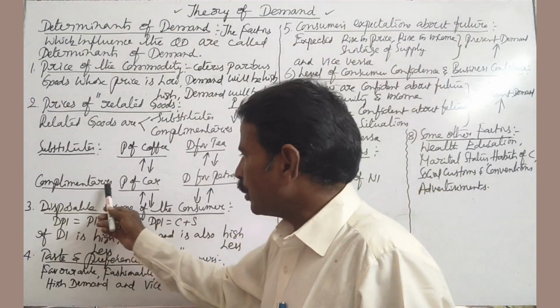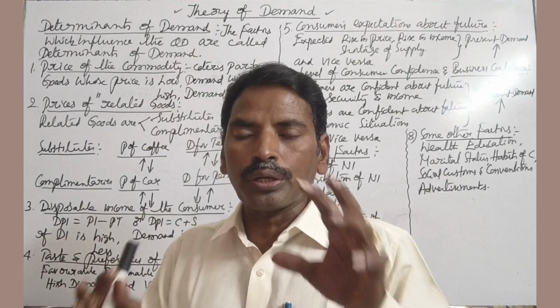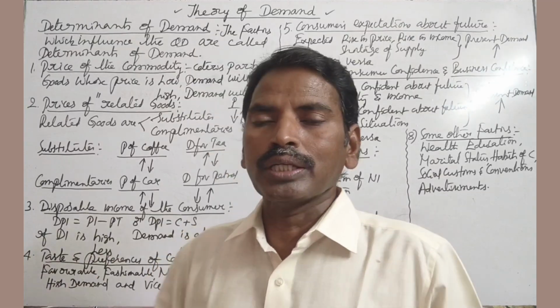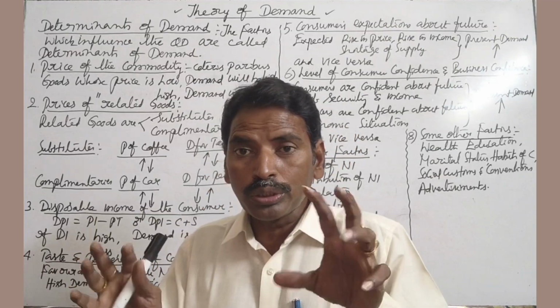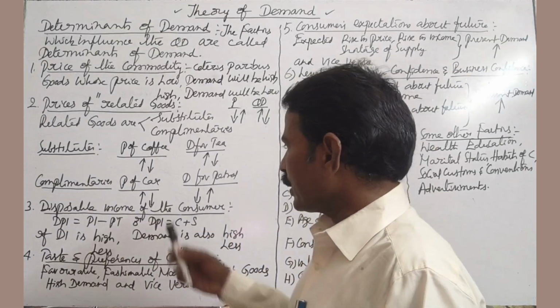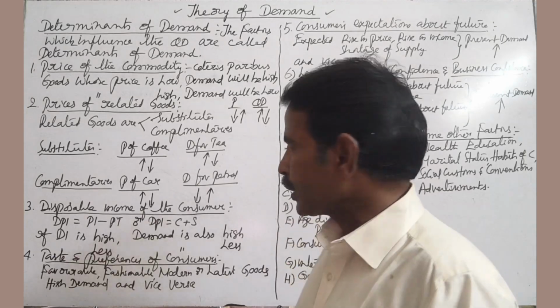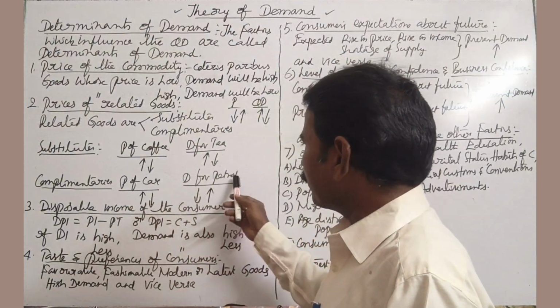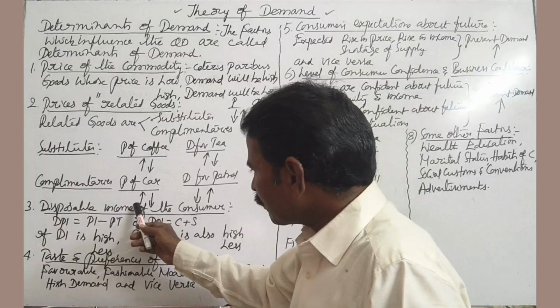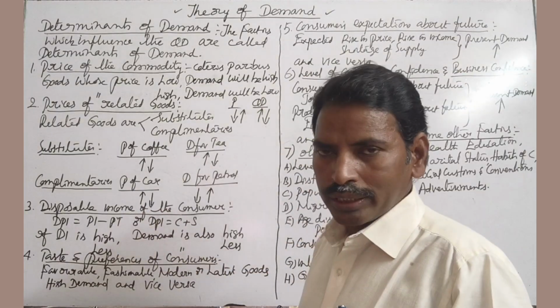Next, complementaries. Complementaries are those which are consumed simultaneously, which are consumed jointly. For example, car and petrol are complementaries. So price of car, demand for petrol. Price of car increases, so demand for car decreases.